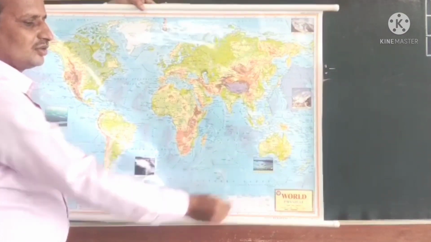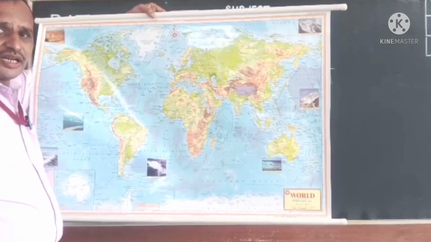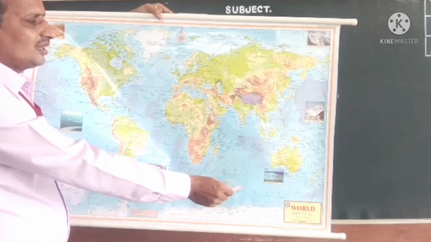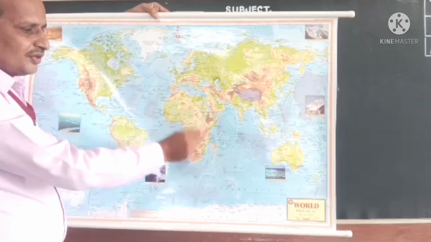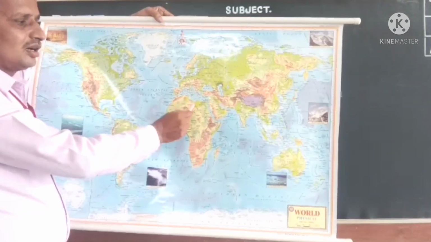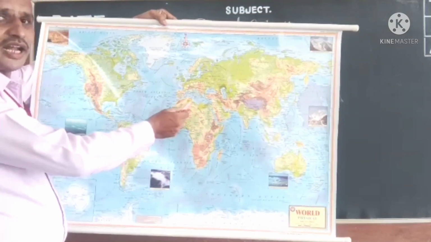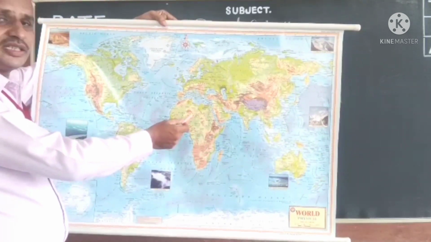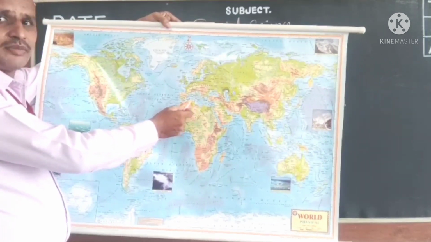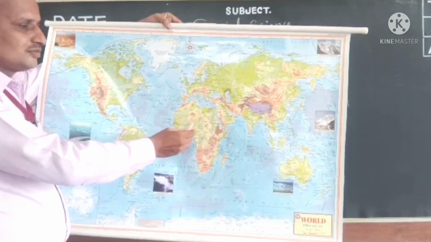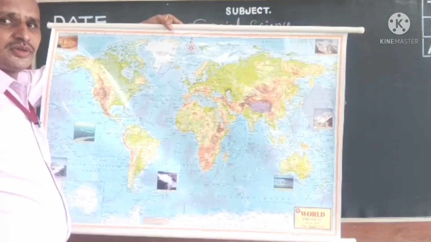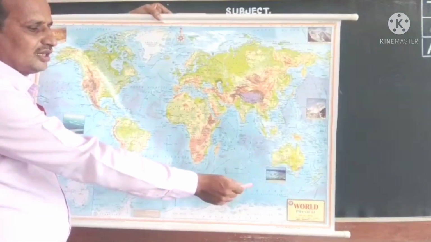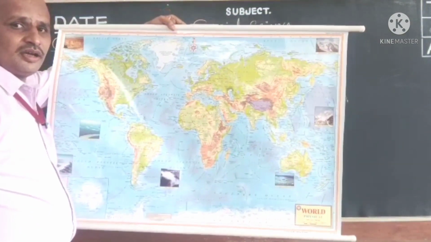This is very important to understand a map. Through this we get the idea that this is a physical map about the Earth, and it will show the different landforms of the Earth, like desert areas, vegetation, mountains and plateaus. So the title is very important in a map.